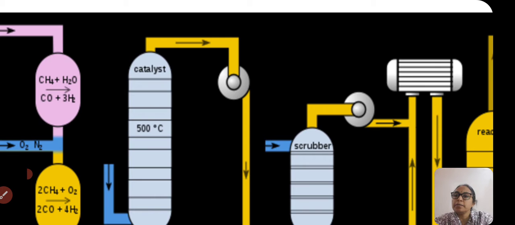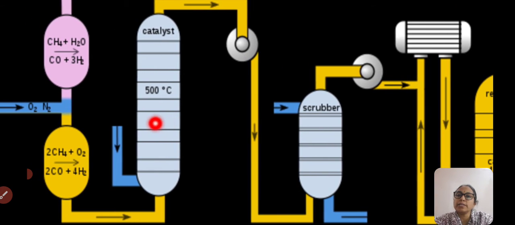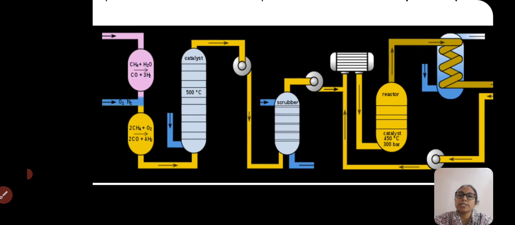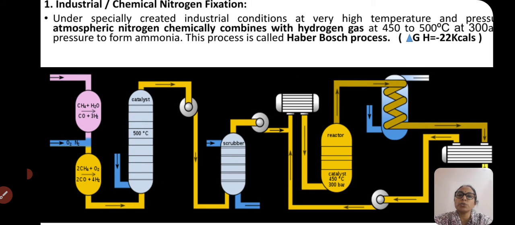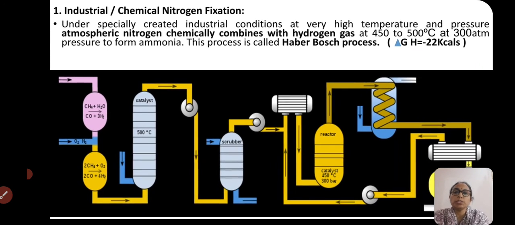So we can see the huge furnaces, this is the instrument that is used in chemical nitrogen fixation, and this process is called the Haber-Bosch process of nitrogen fixation. Here nitrogen and hydrogen combine to produce ammonia.